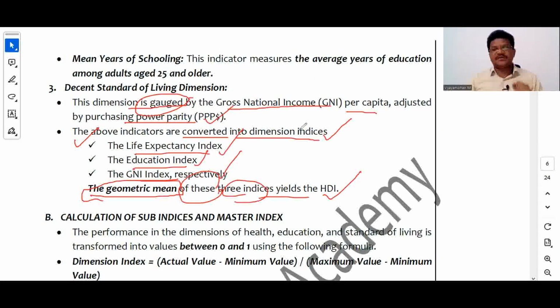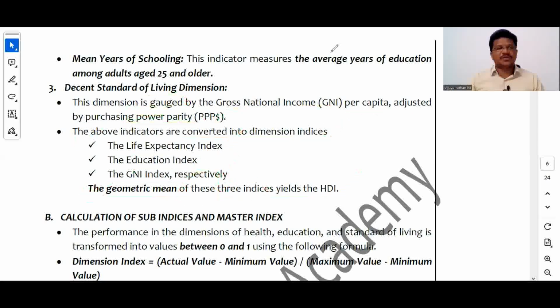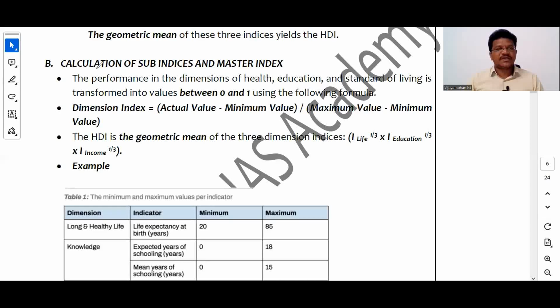So the geometric mean gives us the HDI value. Then we will see how they calculate it: calculation of sub indices and master index. The performance in the dimensions of health, education and standard of living is transformed into values between 0 and 1 using the following formula.